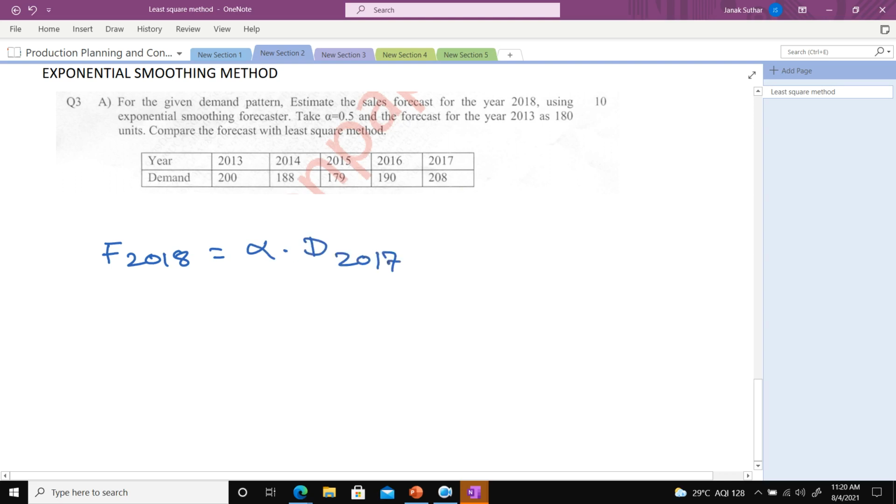Year 2017 demand and forecasting. So can I write like that, alpha D2017 plus 1 minus alpha forecasting of 2017. If I have these two things, then I can easily calculate the forecasting for 2018.